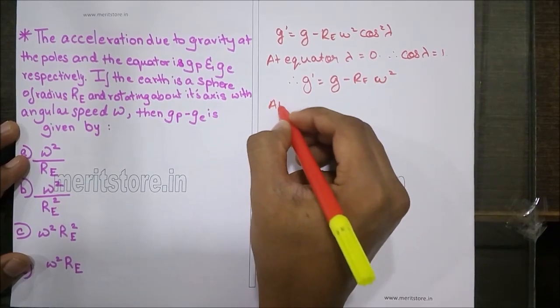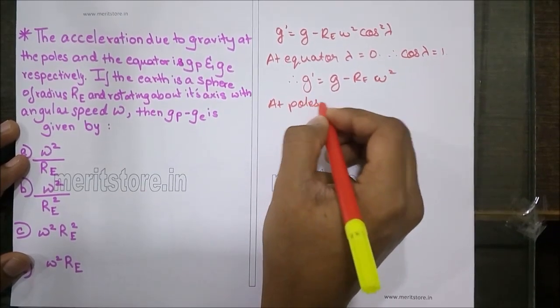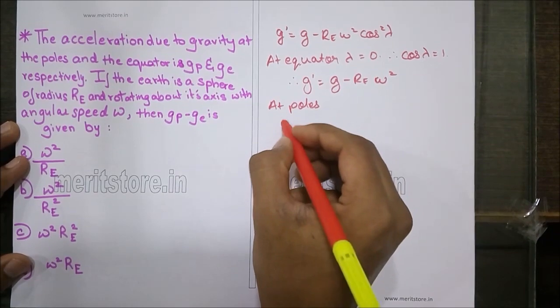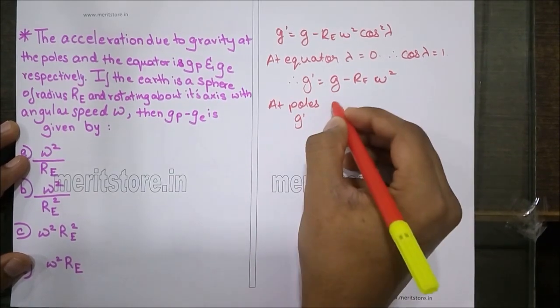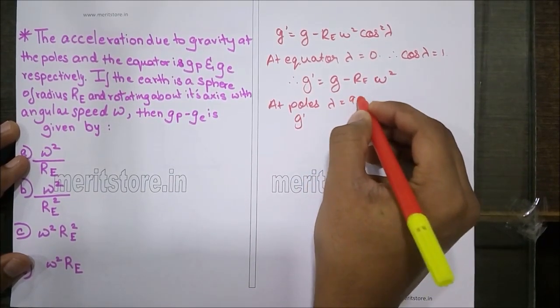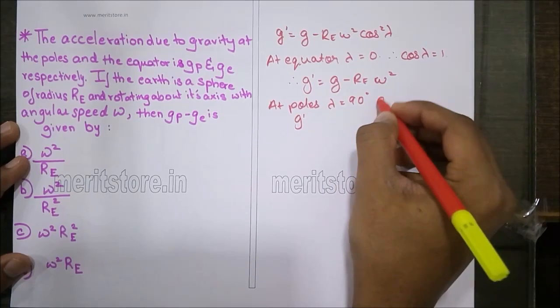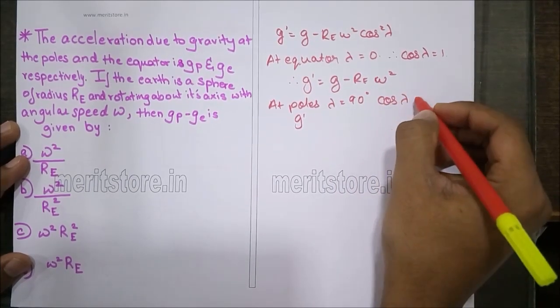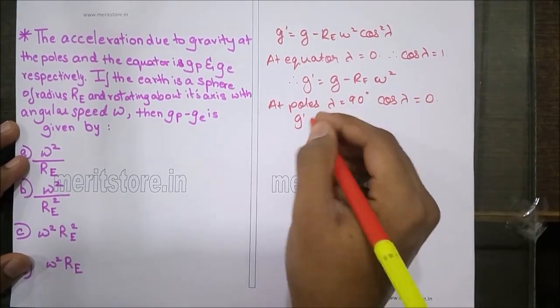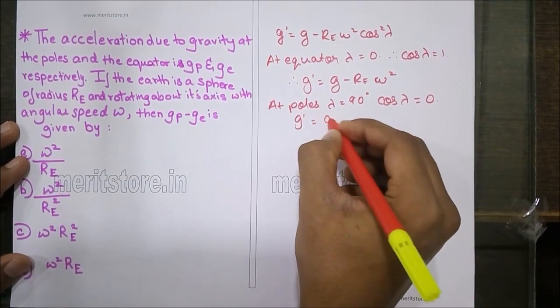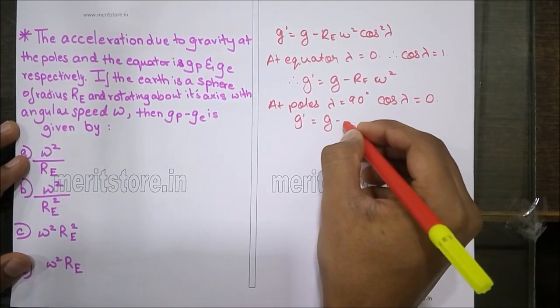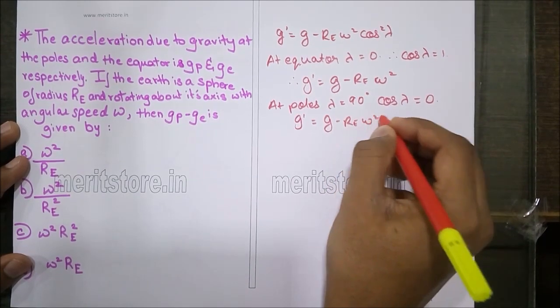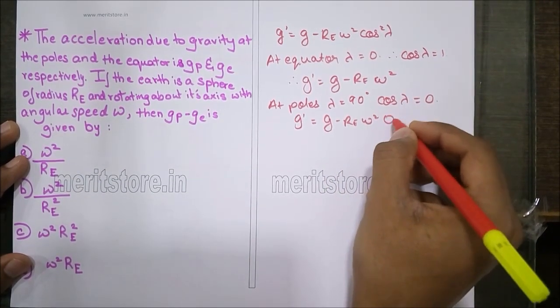Now at the poles, lambda is equals to 90 degree. Then cos 90, or cos lambda at the poles, is 0. Therefore g dash is g minus Re omega square into cos 90, which is 0.